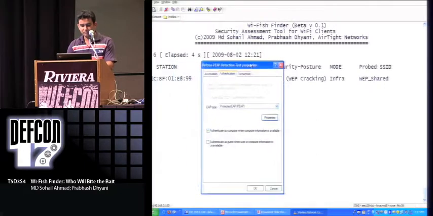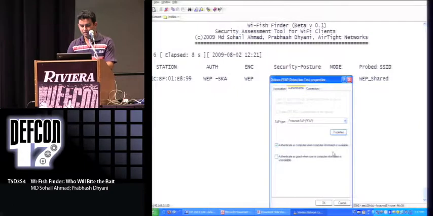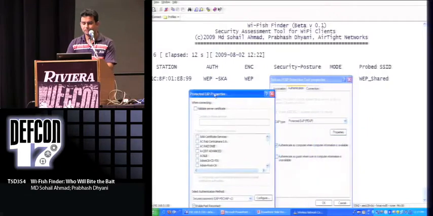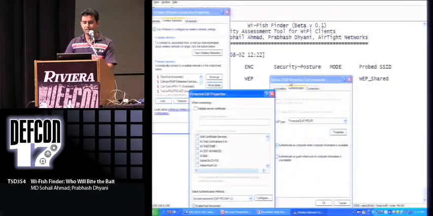I have a profile here right now which is configured with no server certificate check, and we'll see this tool flag that client as vulnerable to the PEAP attack. And then there are many other profiles saved here.